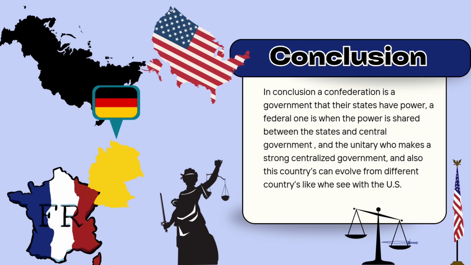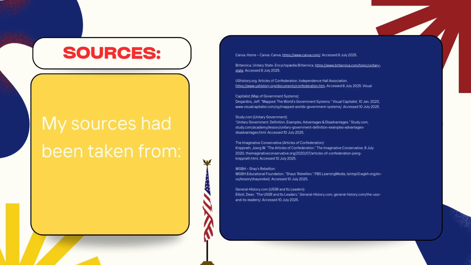Well, in my conclusion, each system has its strengths and also its challenges. Countries choose the one that fits their size, culture, and needs, because that's really important. Also, over time, some of them evolved, like Russia, Germany, France, and the US, to a better government. But this happened as their population and their size grew, and that's basically how it happened. And here are all my sources.